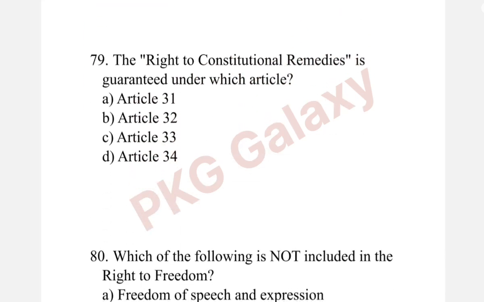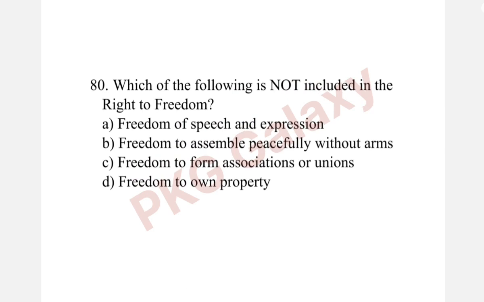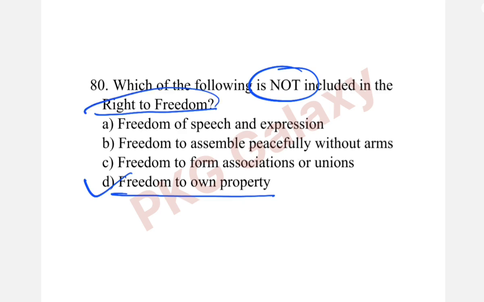Next question. The right to constitutional remedies is guaranteed under which article? The correct answer is option B, Article 32. Which of the following is not included in the right to freedom? The correct answer is option D, freedom to own property. It is not included in the right to freedom.